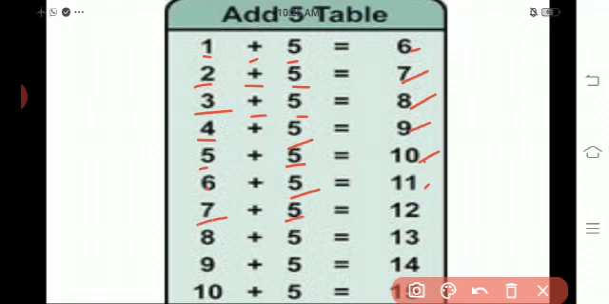7 plus 5 is 12. 8 plus 5 is 13. 9 plus 5 is 14. 10 plus 5 is 15. Okay, children? Do you understand?